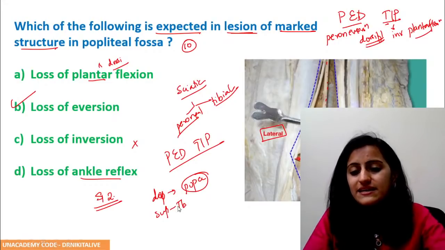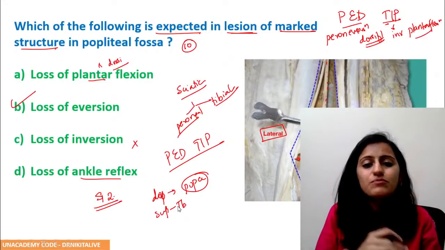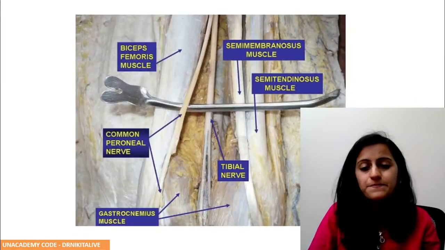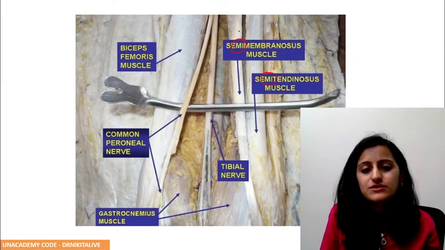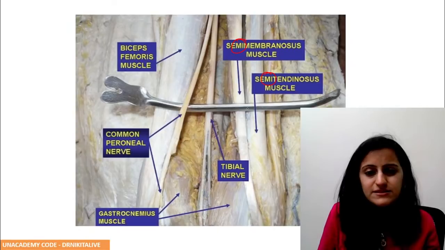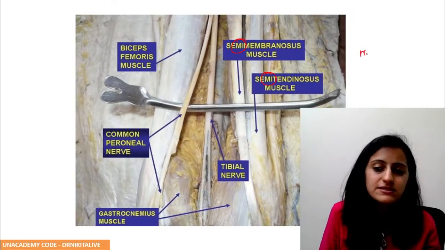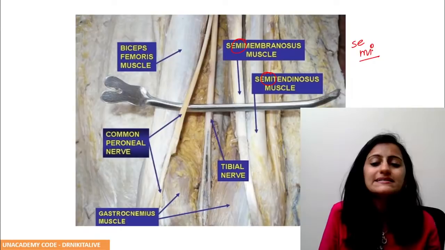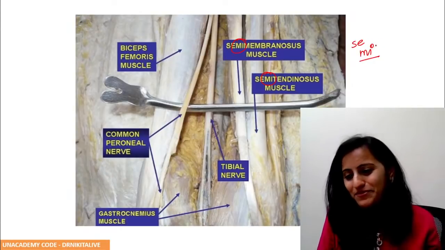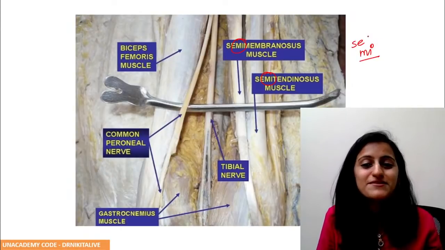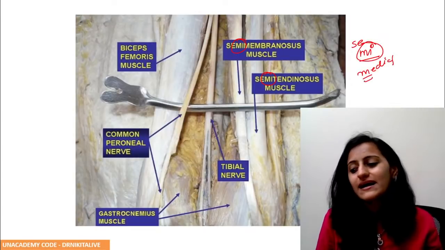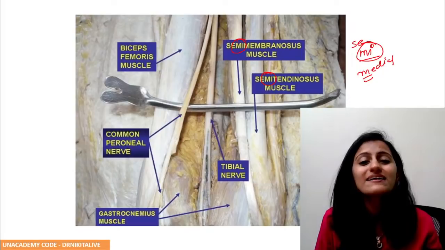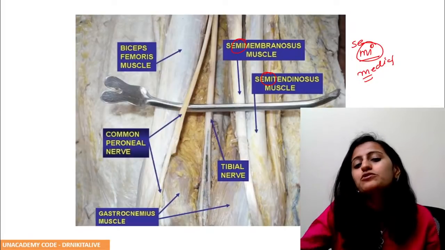What muscles are forming the medial and the lateral border of the popliteal fossa? Look at this, semimembranosus, semitendinosus. If you are asked to identify these muscles, you have the medial semimembranosus, semitendinosus. Remember, it is semi, not sami. Remember, MI is medial. Those are the medial boundary, the superomedial boundary.